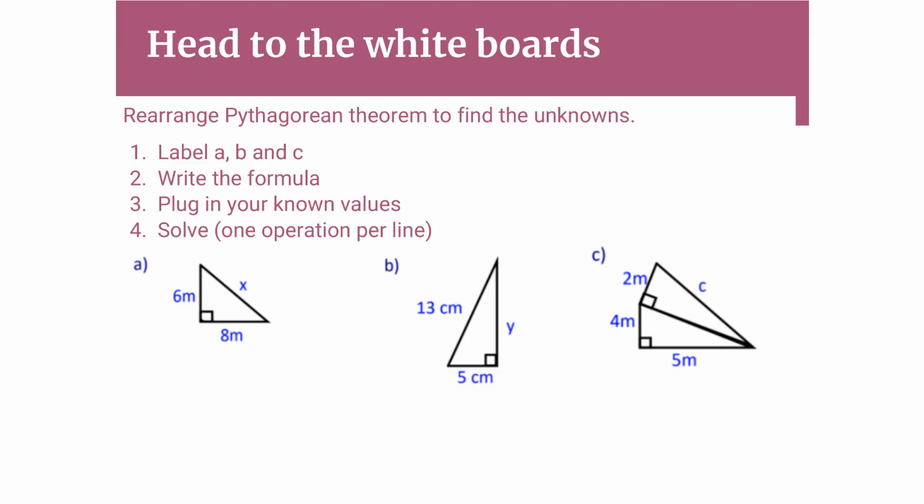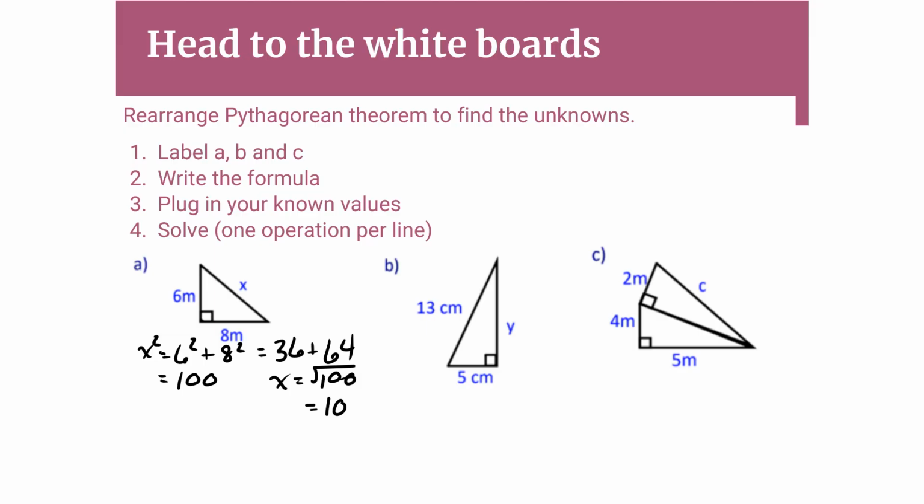All right, let's look at the answer. Here we're trying to find the hypotenuse, so that's x squared is equal to 6 squared plus 8 squared, which is equal to 36 plus 64. So that means x squared is equal to 100. If we take the square root of 100, that means x is equal to the square root of 100. And hopefully you recognize that 10 times 10 gives you 100, so therefore 10 is the square root of 100.